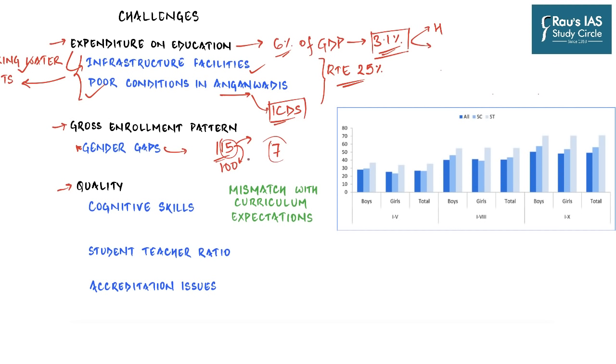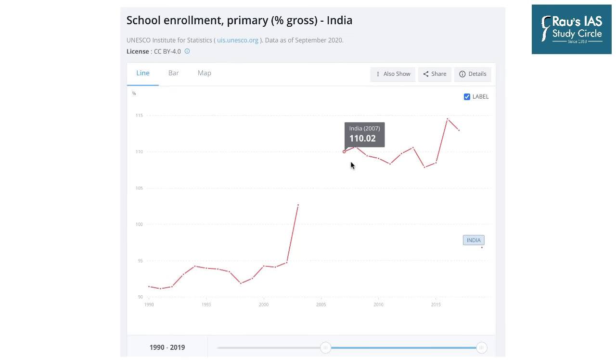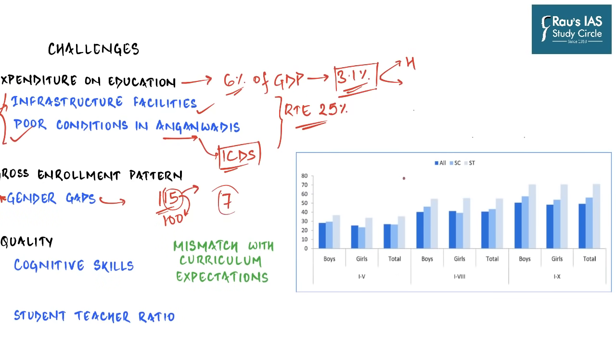That means that there are some older people who have just started to receive education and are in class 1, which is actually quite a good thing. And so that is why when we look at the statistics, it's more than 100 in the case of India after 2004. It has crossed 100 and it is always higher than 100. If we talk about overall school enrollment in our country, it's more than 100%. That is obviously very good.